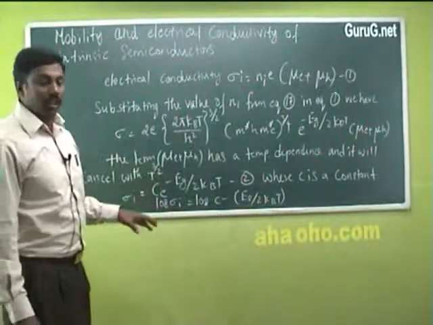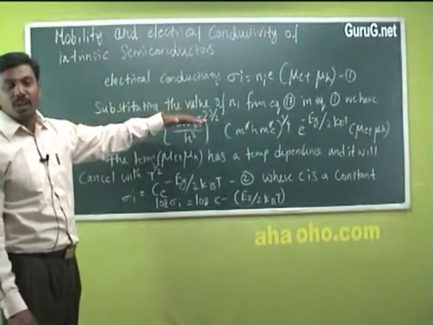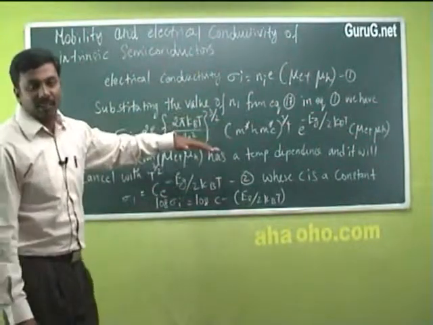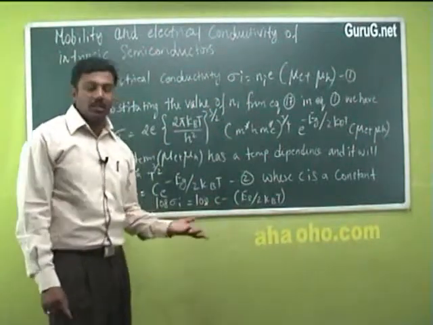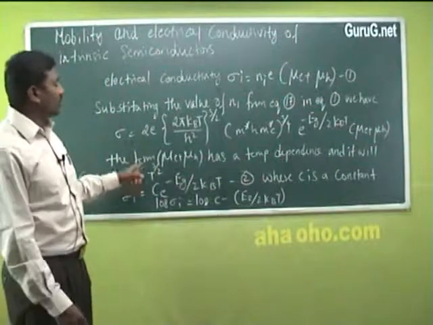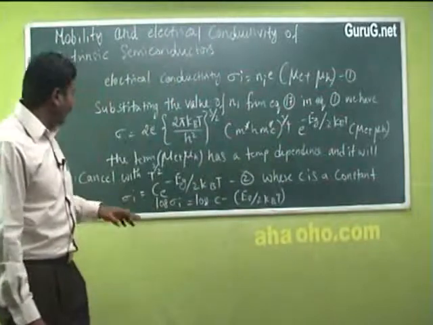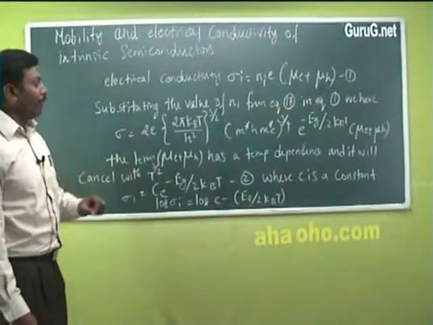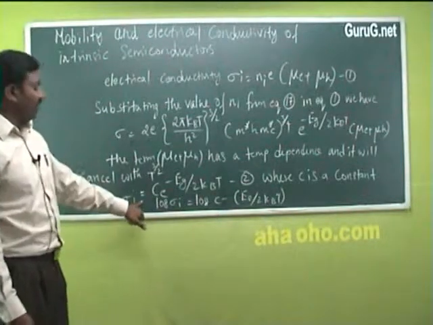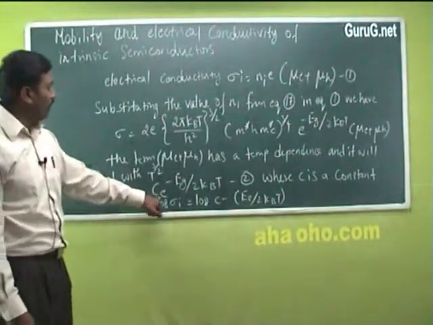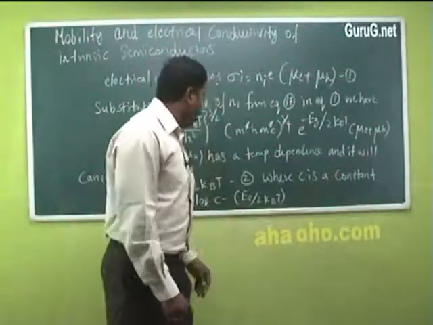In this case, the electrical conductivity increases depending upon the forbidden band gap. When the temperature increases, the mobility of electrons as well as holes changes, but the term mu e plus mu h is temperature dependent, so it will get cancelled with T power 3 by 2. Therefore the electrical conductivity is given as sigma i is equal to C e power minus Eg divided by 2kbT, where C is a constant.